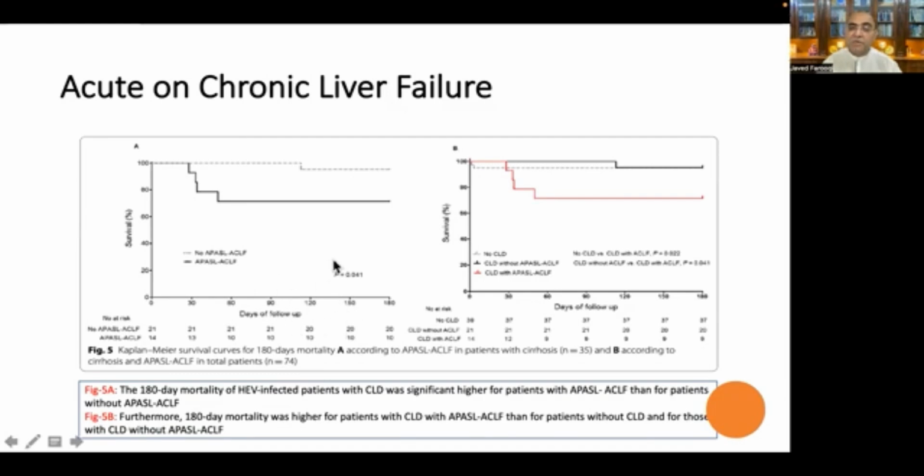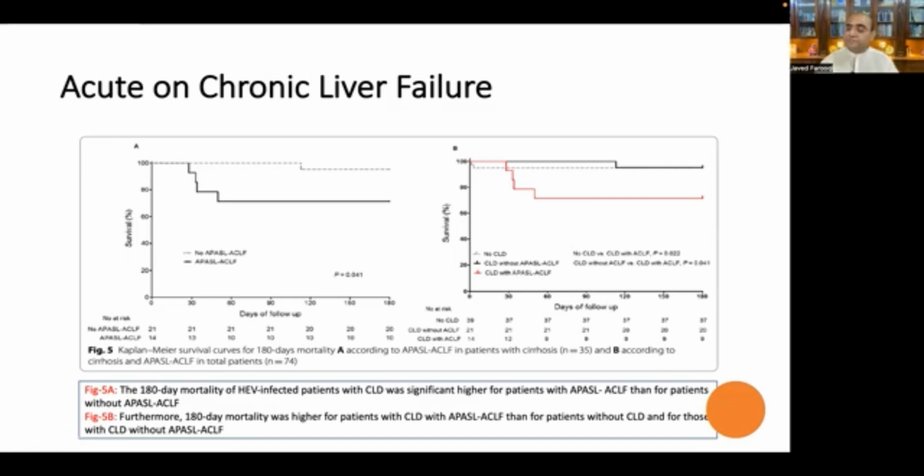Again, irrespective of whether you apply the EASL, which I showed you in the last slide, or the APASL ACLF criteria, mortality is very, very high in patients who have cirrhosis as compared to the patients who have no cirrhosis, or the patient has got the normal liver but chronic liver disease.